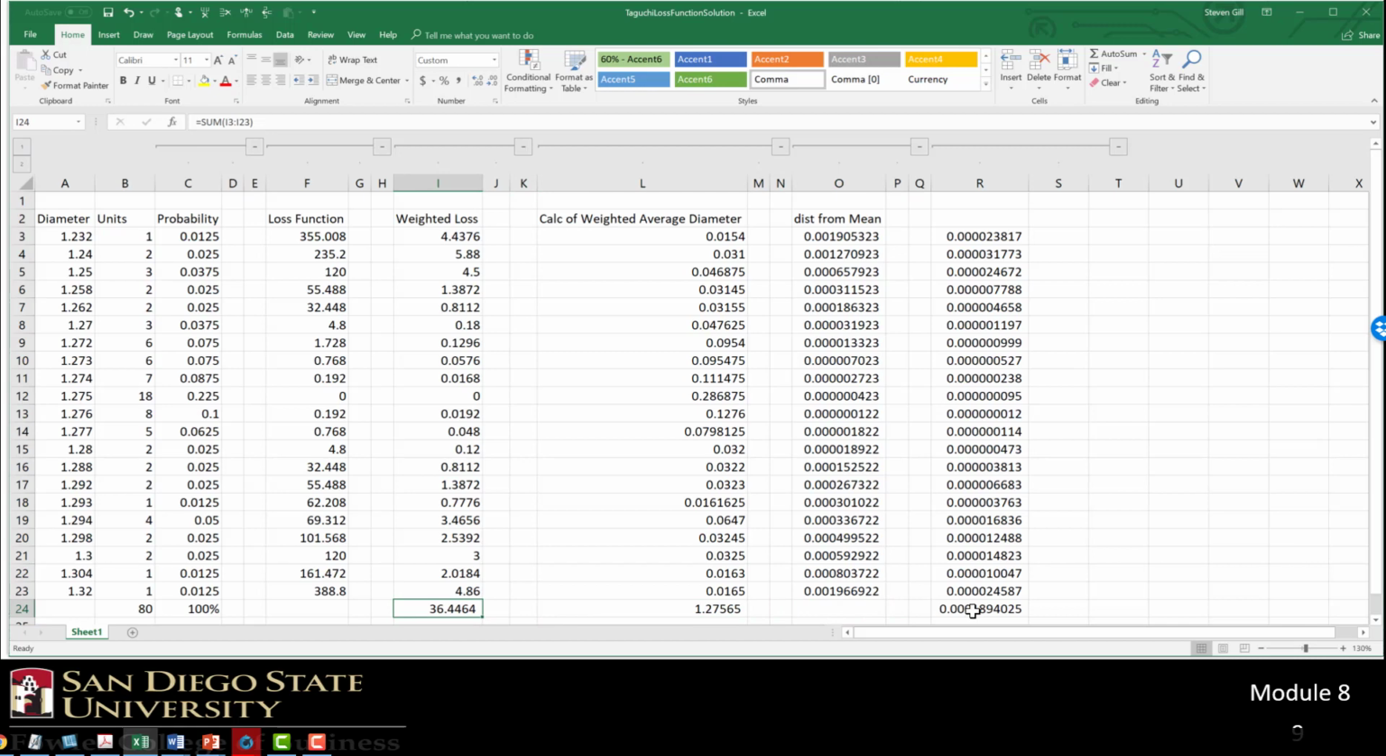So a couple of these things we're going to need to remember as we go back to the slides: our weighted average loss, our weighted average diameter, and lastly, our weighted average variance. Okay, back to the slides.